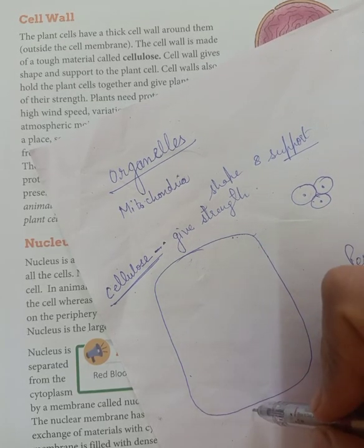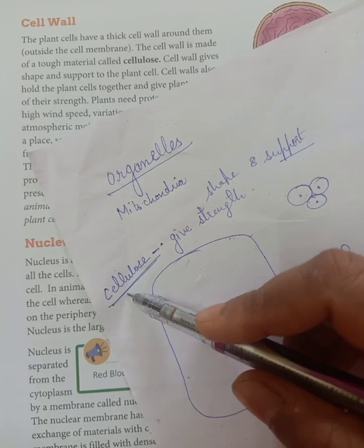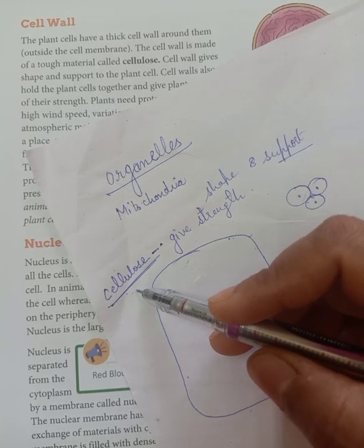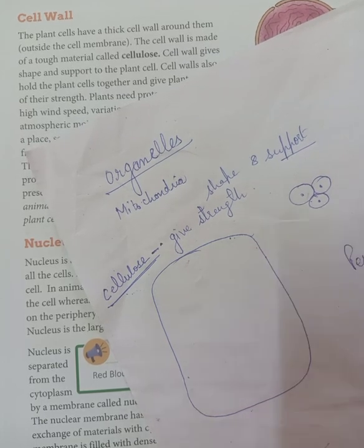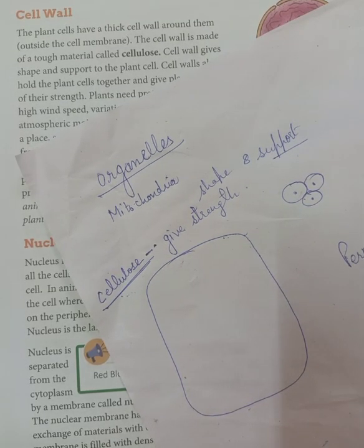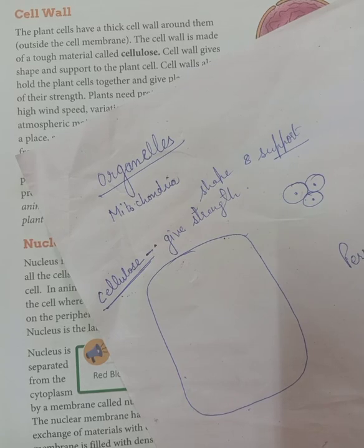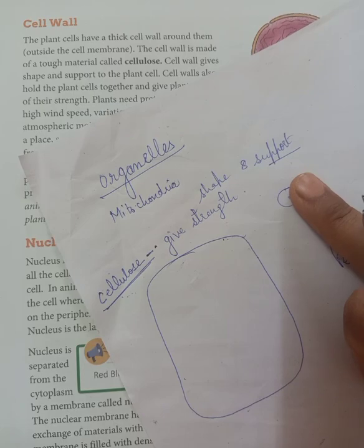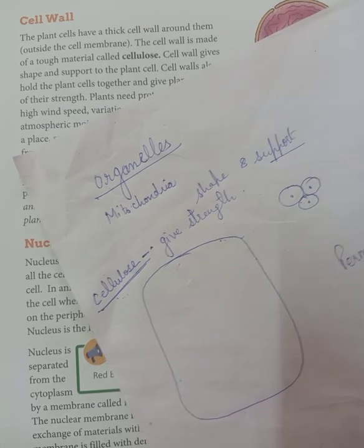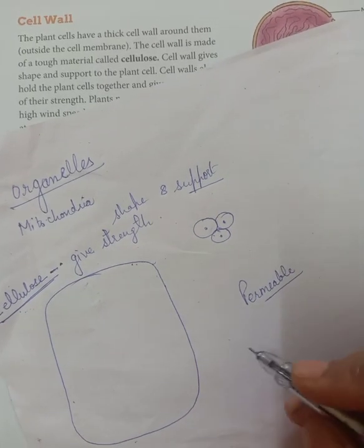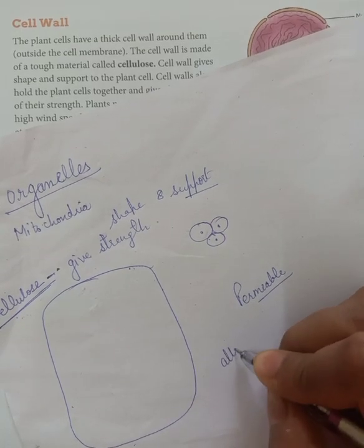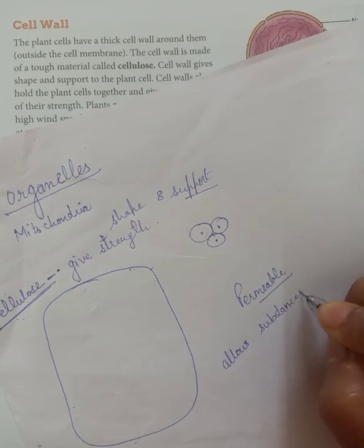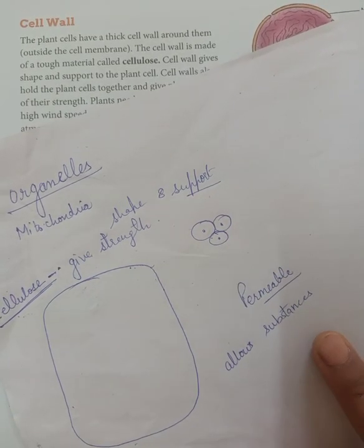The cell wall is made up of cellulose and it is a non-living wall. What is its function? It provides strength, shape and support to the cell, as well as it is permeable. Permeable means it allows substances to pass in and out of it.